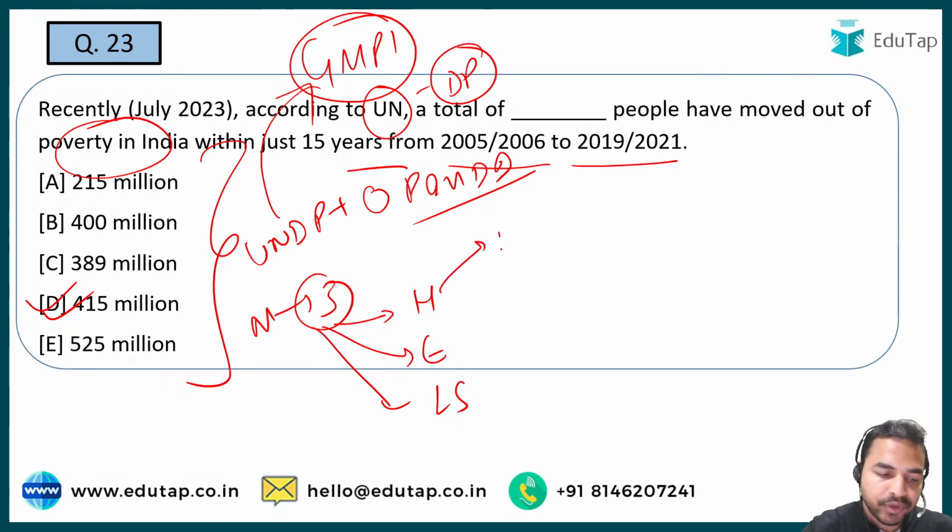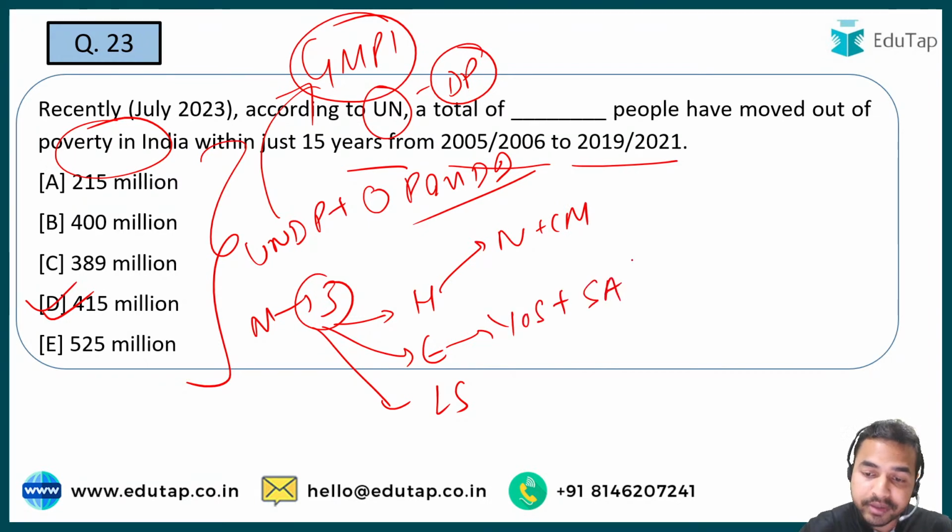health, it comprises nutrition and child mortality. When I talk about education, it basically contains years of schooling and school attendance. When I talk about the living standard, तो living standard में बहुत सारी चीजें हैं. If we want to just live a good life, what are the different assets that we should have? So basically, सबसे पहले तो मैं आपको बता दूं, we should have a good cooking fuel, ठीक है?